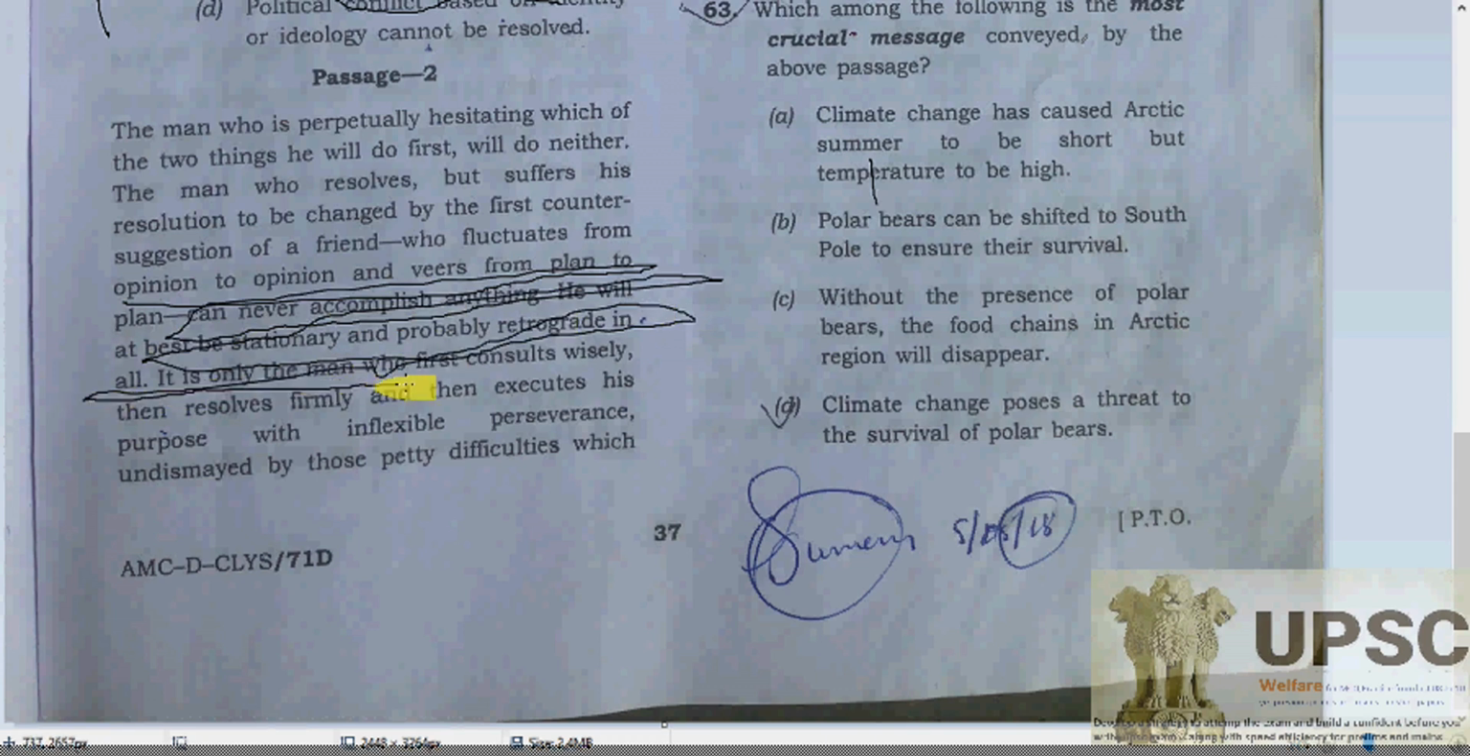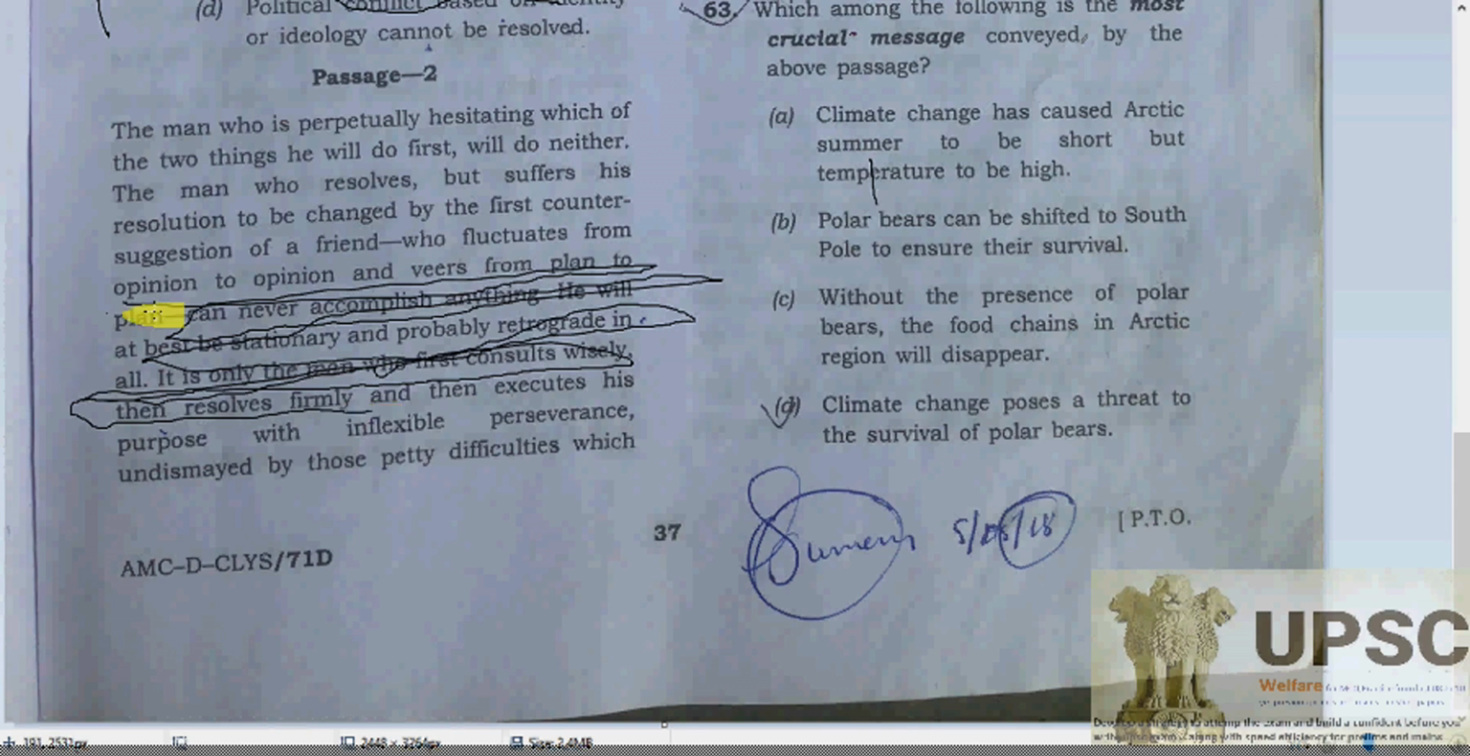It is only wise to first consult wisely, then resolve firmly, and then execute. Execute means to proceed with the purpose of it, as we know. Inflexible perseverance means कोशिश कोशिश करते रहना. That is going to be when the proof is also there that there is a victory behind perseverance.